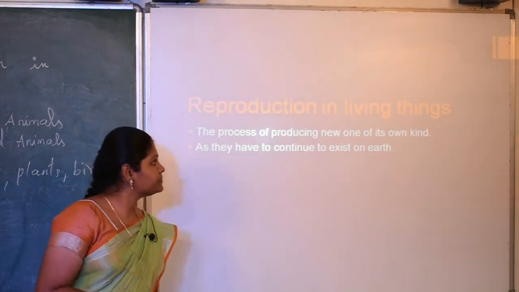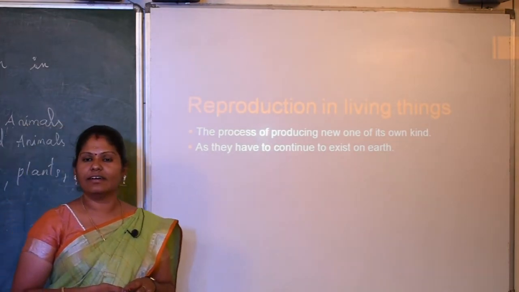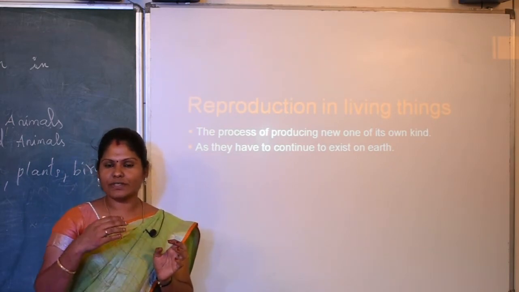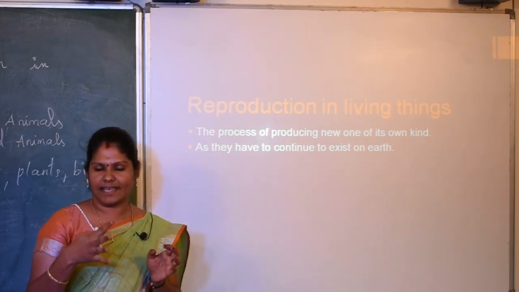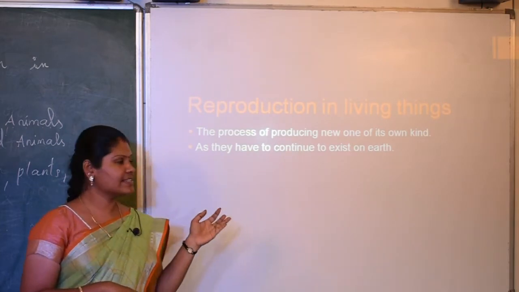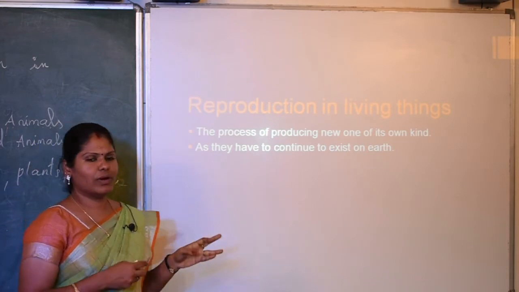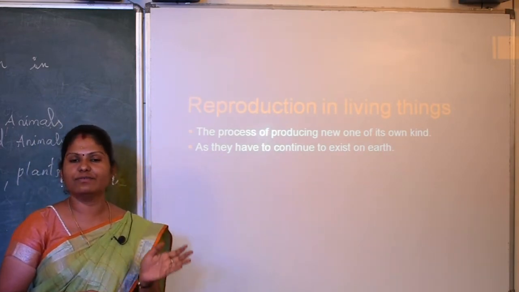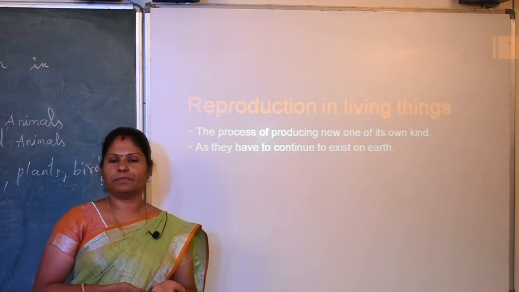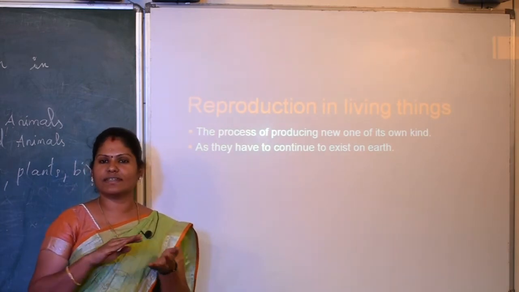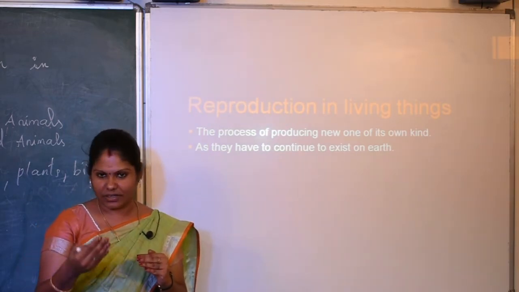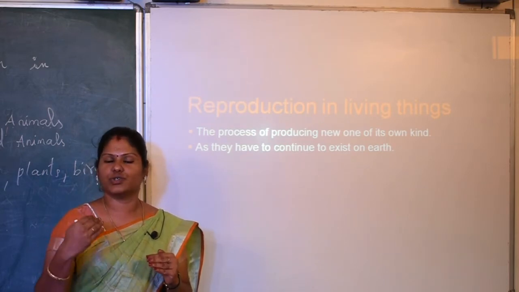Okay. The next one is, how does reproduction happen in living things? What is reproduction? The process of producing more of its own kind. If you are producing another one like yourself, that is called reproduction. So we can see the methods of reproduction. Why should reproduction happen? For life to continue on the earth. For example, if the lizard is not reproducing, what will happen? There will be no lizards. The lizard generation will be over. So for life on earth to continue, the reproduction process should take place.